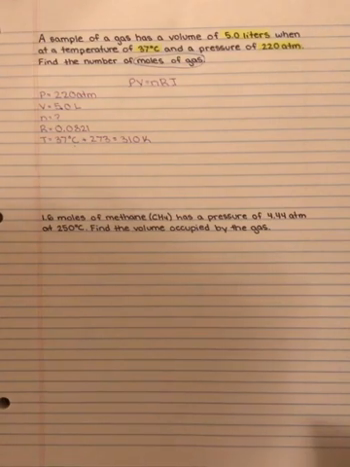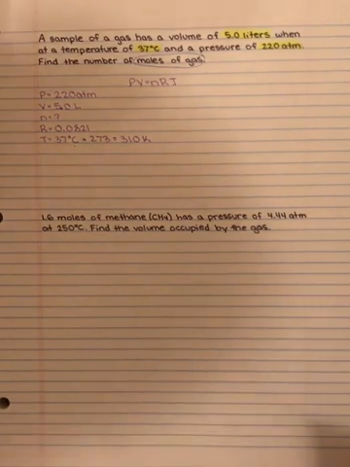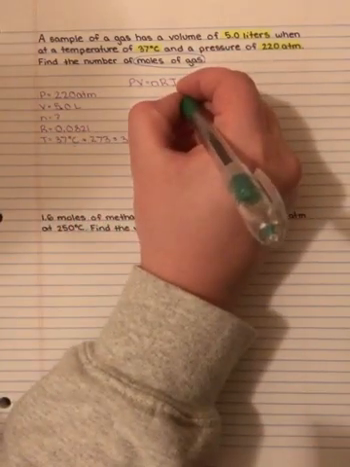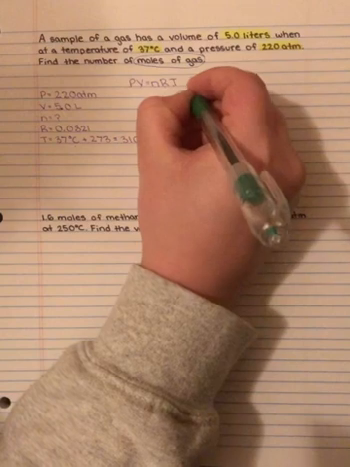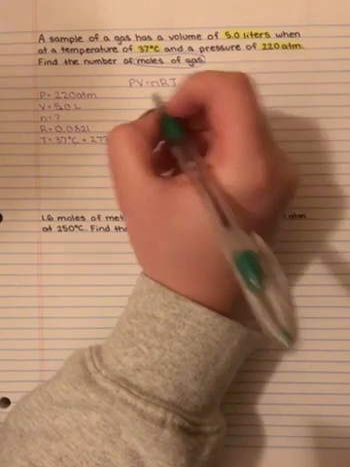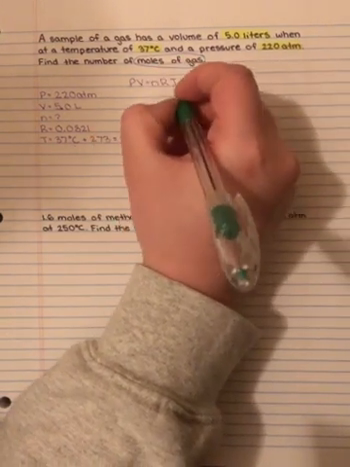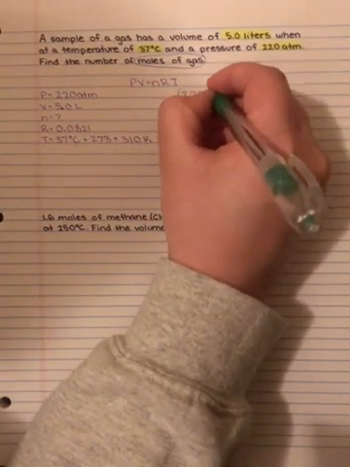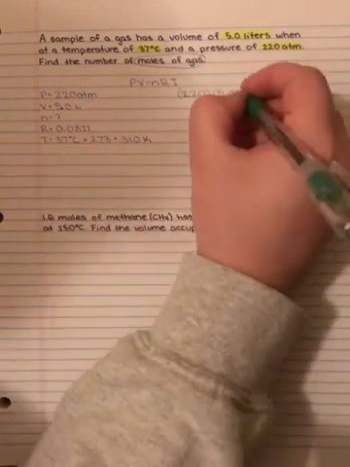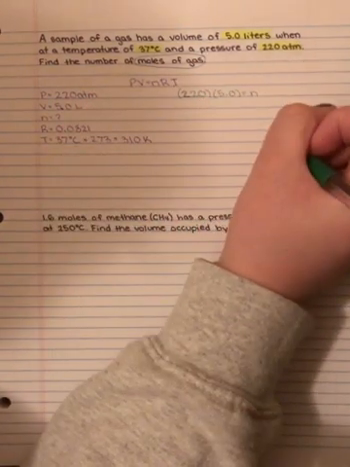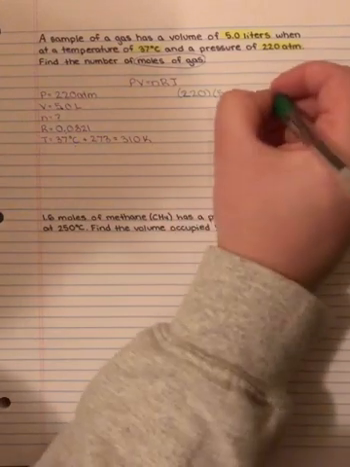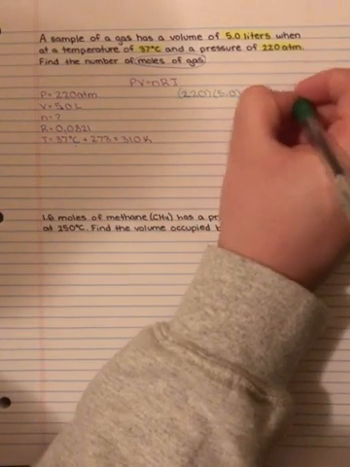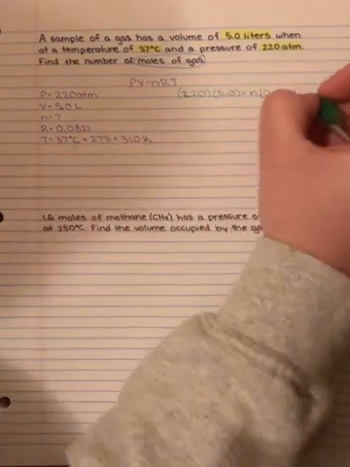So all you're going to do is plug it into the equation. So we got our 220 for our pressure, times our 5.0, which is our volume. We don't know our N, so we're just going to rewrite N. We know our R. And we know our temperature.